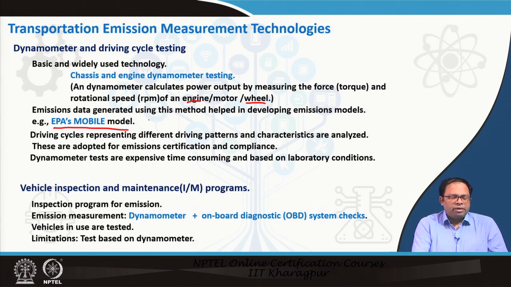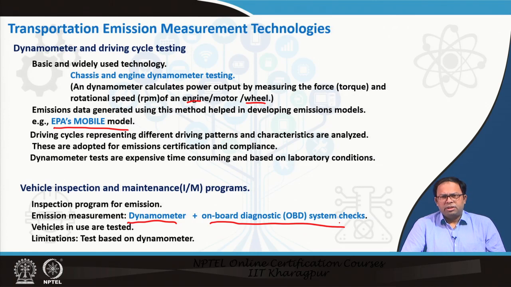So how do we measure it? We use a dynamometer over here as well, but at the same time we can also use onboard diagnostic systems. These are OBD systems, which are fitted in all vehicles nowadays, and if we plug into the vehicle and rev the vehicle, then automatically the RPM and everything is recorded, and the OBD system can tell us what the engine revolutions were, and from that we can also measure the amount of emission coming out of the tailpipe by measuring it separately. So this kind of test is also based on dynamometer, and we can use a dynamometer as well. So this is another form of emission measurement technology.